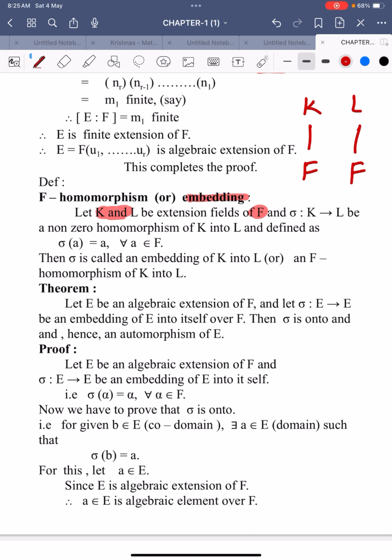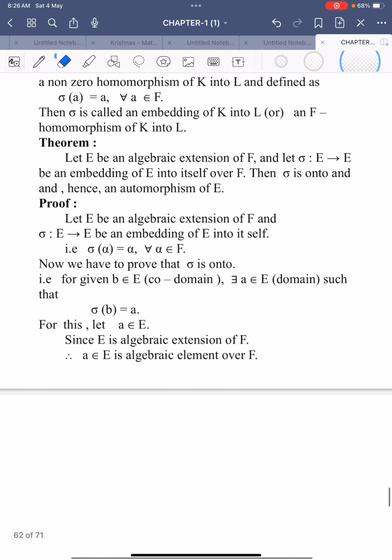Now sigma maps from K to L. Let sigma, mapped from K to L, be a non-zero homomorphism of K to L defined by sigma of a equals a for all a belonging to F. Then this sigma is called an embedding of K into L, or an F-homomorphism of K into L. Remember that both K and L are extension fields and there is this mapping sigma from K into L, which is a non-zero homomorphism defined by the condition sigma of a equals a for all a belonging to F. This homomorphism is known as the embedding of K into L or F-homomorphism. So depending upon this definition, we prove a theorem.